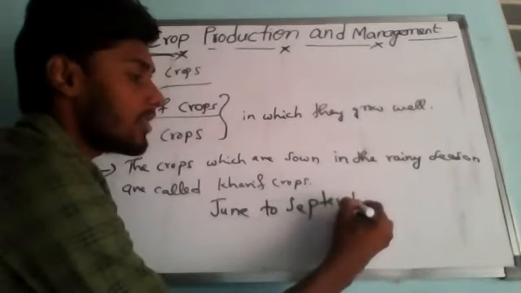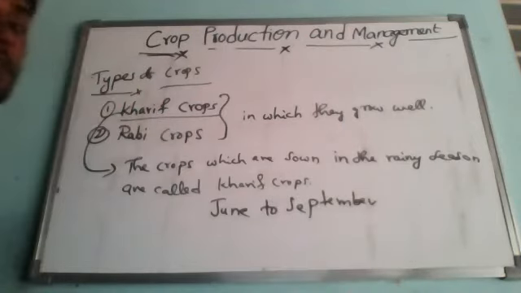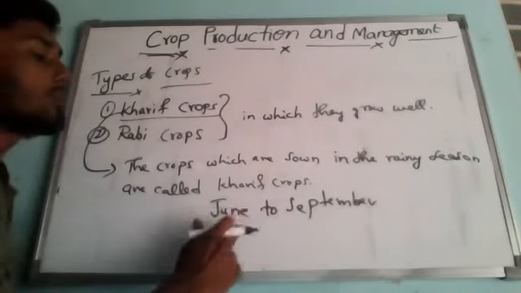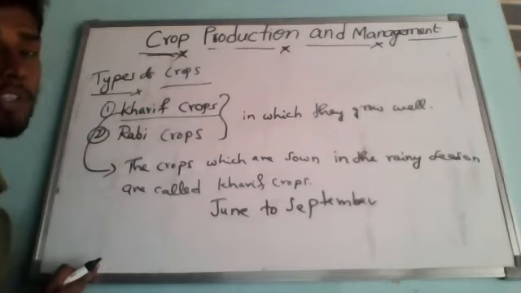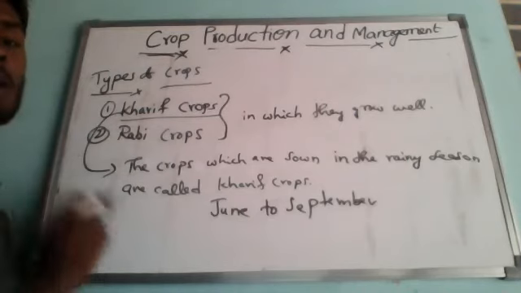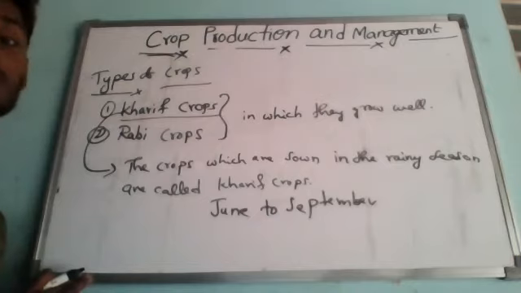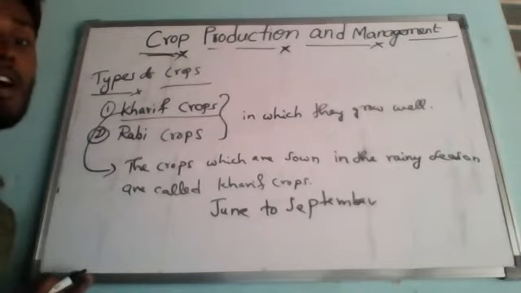Right now we are in the month of June, so which crops can we cultivate now? Kharif crops. June to September is the duration of the Kharif crops in India. The sowing for Kharif crops starts in June, July at the beginning of the southwest monsoon.